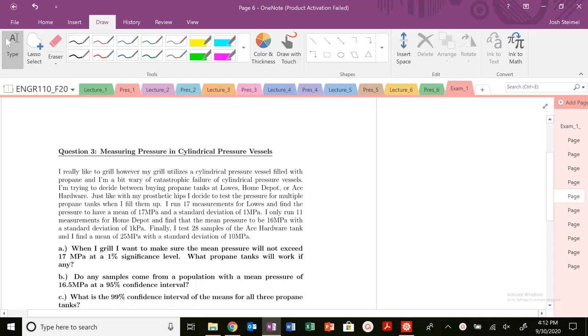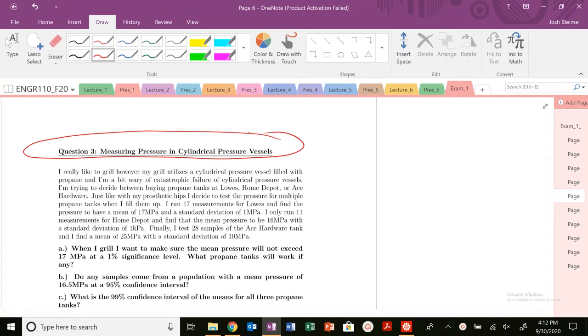Today we're going to talk about measuring pressure in cylindrical pressure vessels. So not mechanics just yet. Still, we're going to do some different statistical tests. I really like to grill, but my grill uses a cylindrical pressure vessel filled with propane.